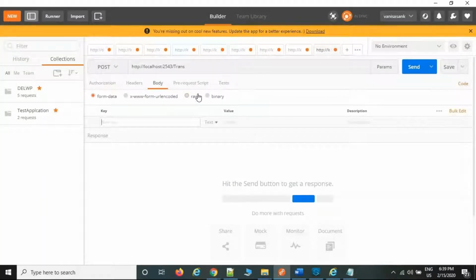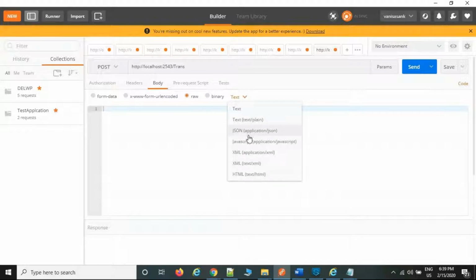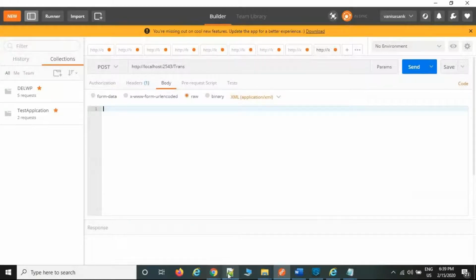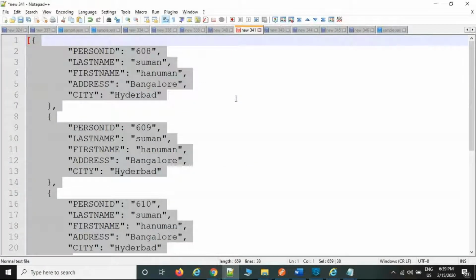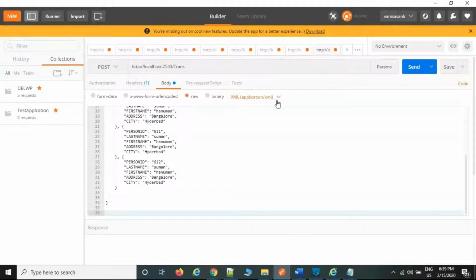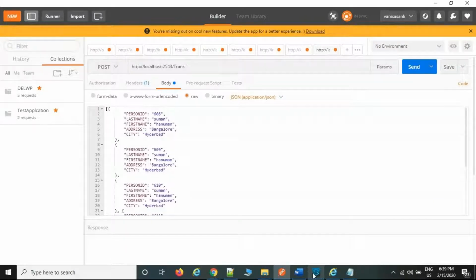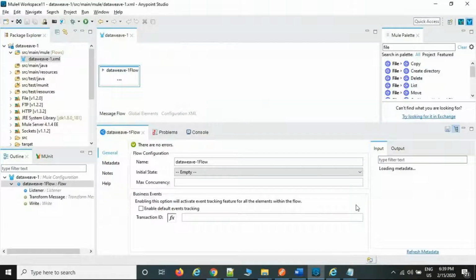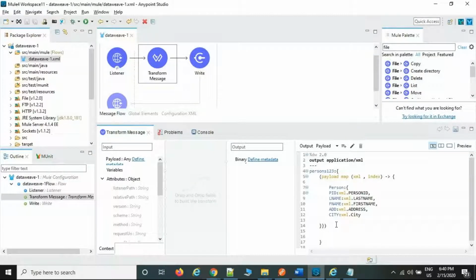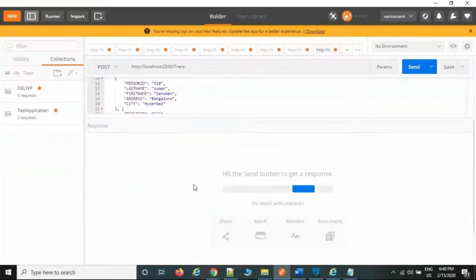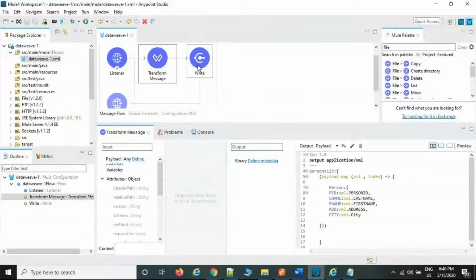Now the body format is JSON format, and take this one as XML. Now you can take any JSON format file. I already kept one somewhere. This is the file example. Post the JSON file. So the input file is JSON, and I'm going to convert it to XML format. This is the data we coded this morning, and because yesterday it was generated in Postman only as output, but I don't want Postman. I want the file in my local drive.